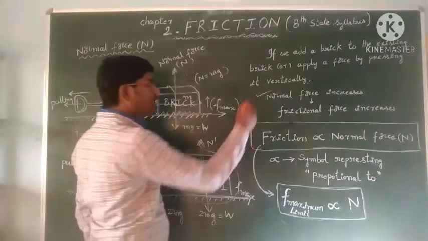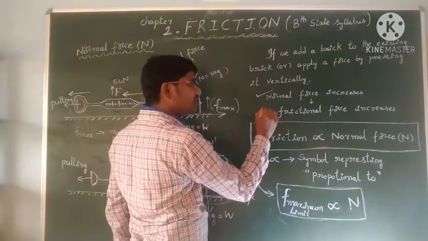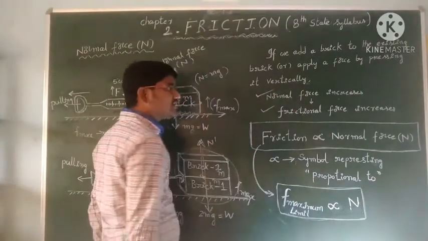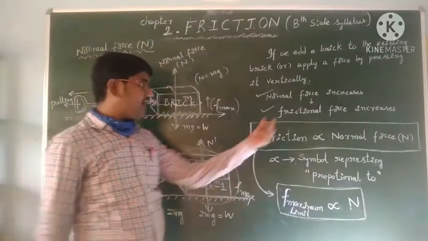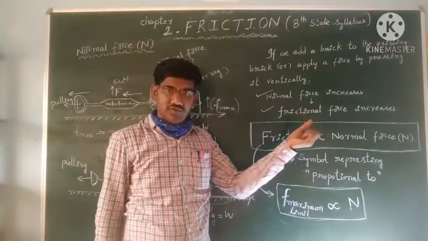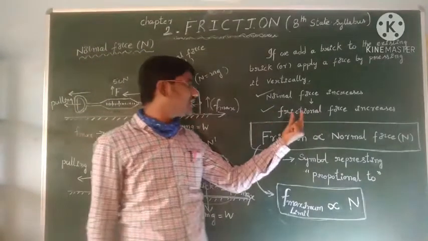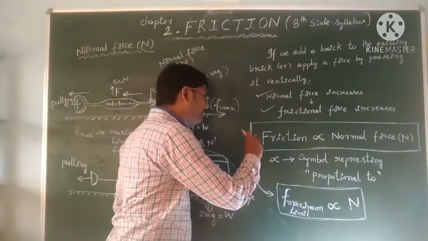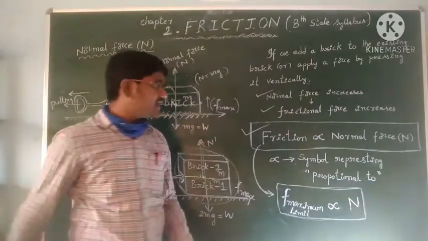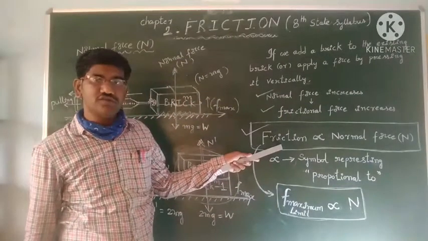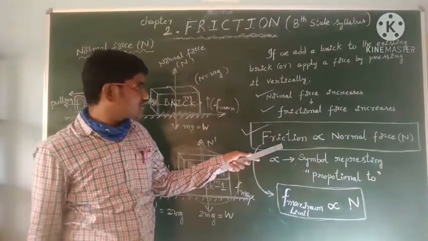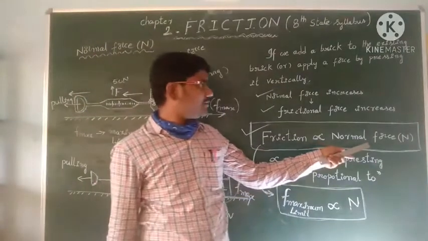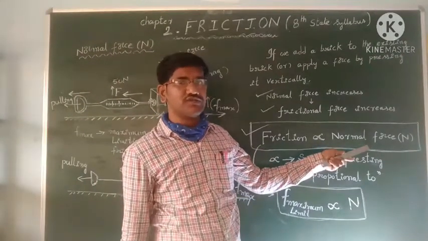Means when normal force increases, frictional force also increases. That is called the maximum limiting frictional force to pull that block also increases. So we should remember an important relation: the maximum limiting frictional force is directly proportional to the normal force.